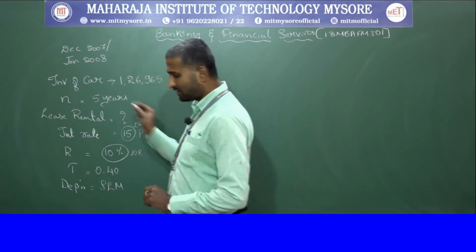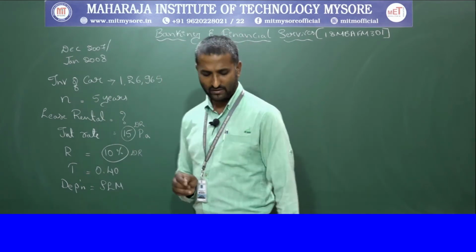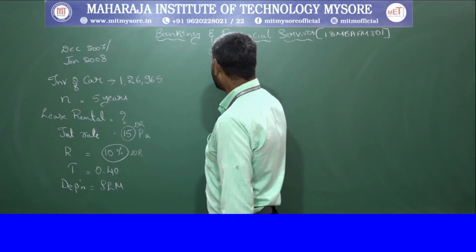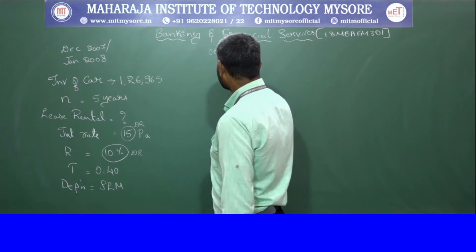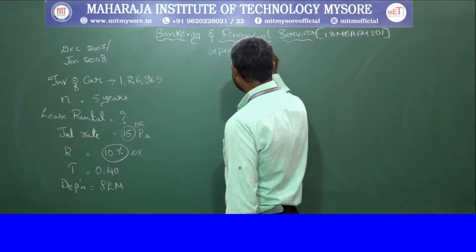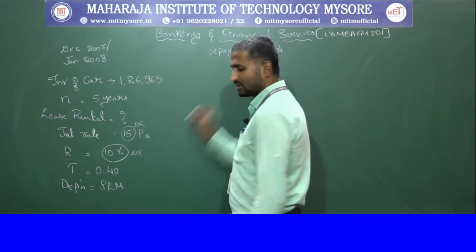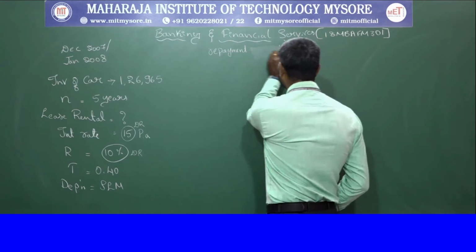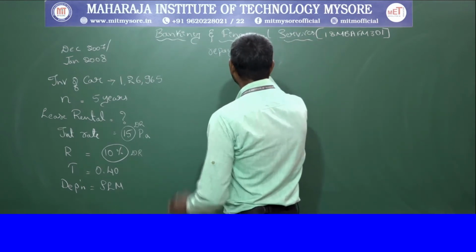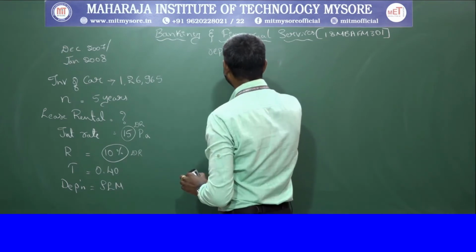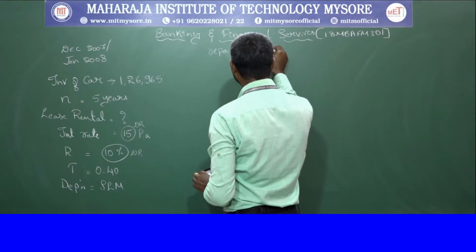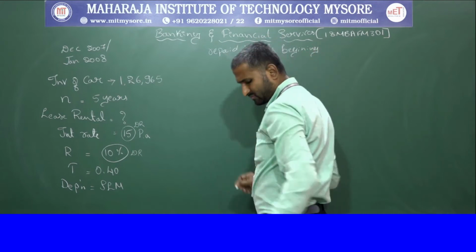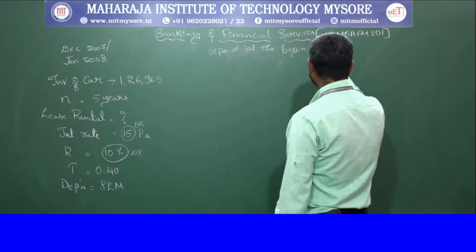This problem comes under the case when repayment is made, repaid at the beginning of the year.